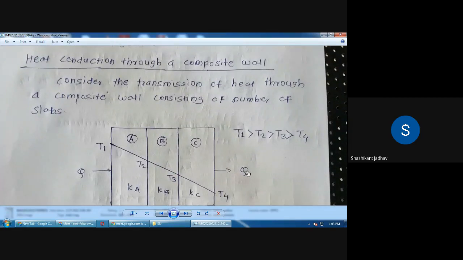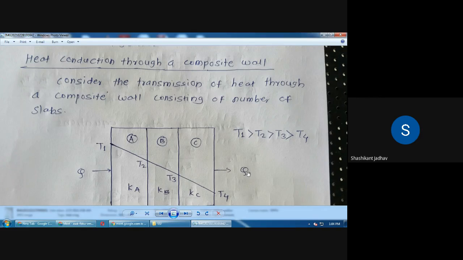Okay, तर ही जी काही composite wall असणार आहे, so how many heat will be transferred from this particular composite wall? We have to calculate by using the derivation. We have to get first of all the equation for this composite wall, and from that equation we have to solve the different problems related to the composite wall.